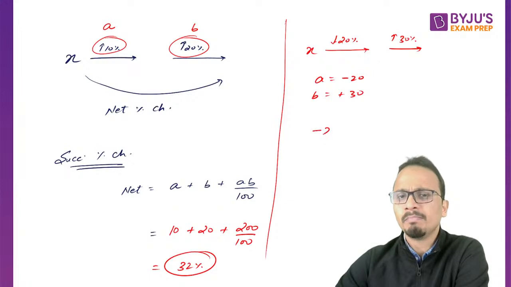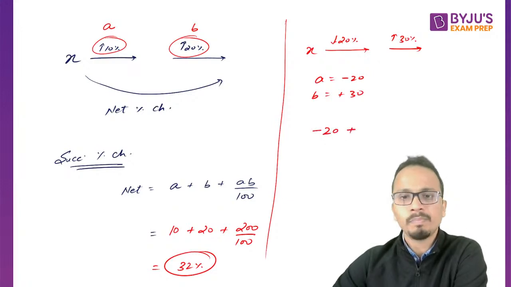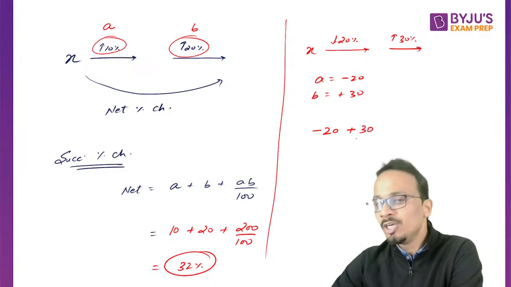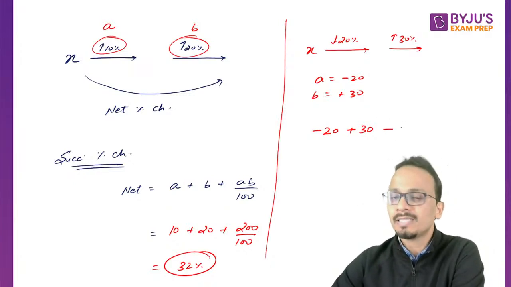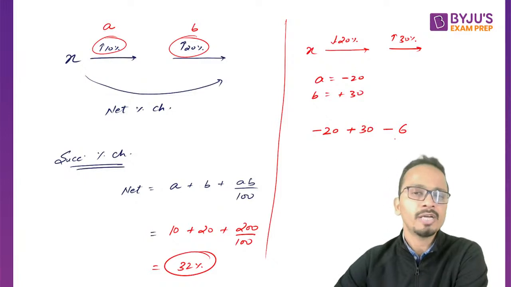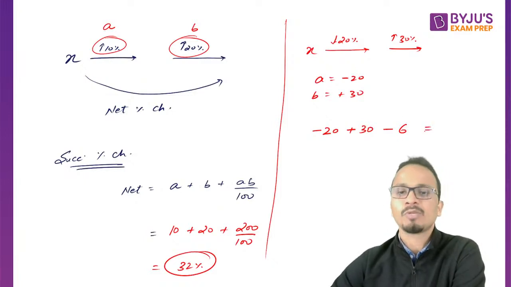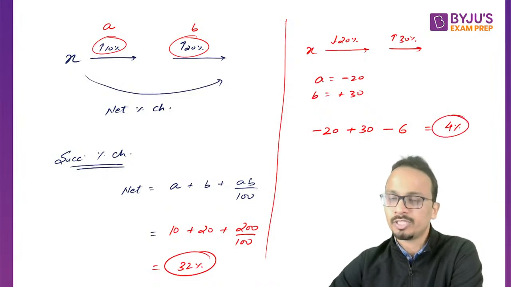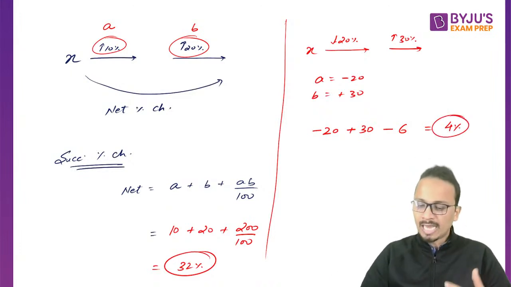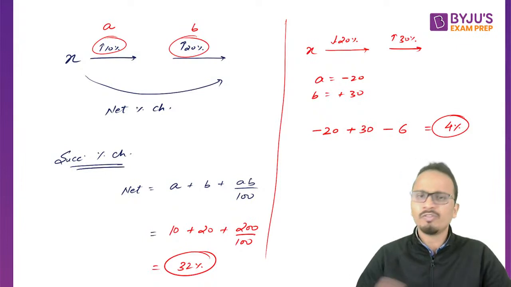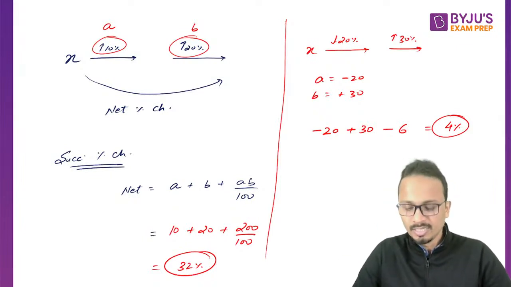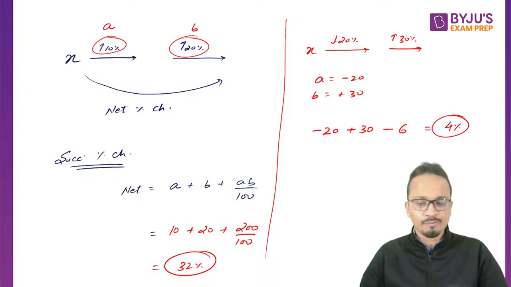So it will be minus 20 plus 30. Careful, minus 20 into plus 30 is minus 600. Minus 600 upon 100 is minus 6. So here the net percentage change will be 4%. Now 4% has a positive sign, so it will be a net increase of 4%. Am I clear to each and every one of you?